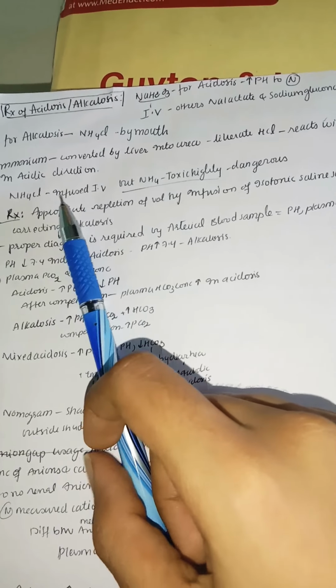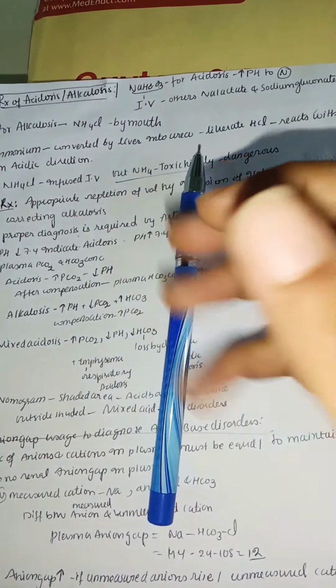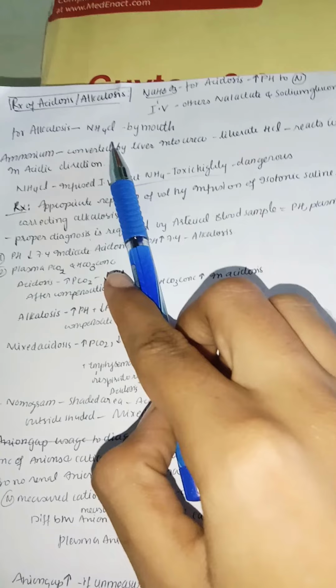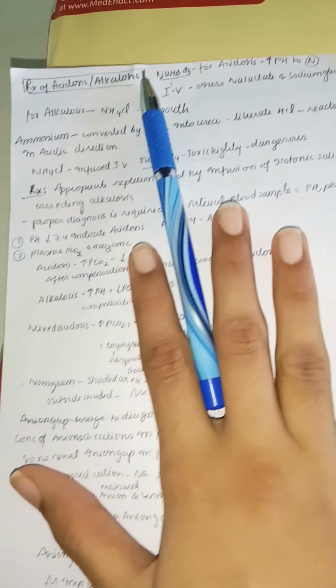So you can see here, by giving this ammonium, it is converted into urea in the liver. Later it liberates the HCl. Because of this, you can see how giving ammonium chloride leads to acidosis. So because of this, it will correct the alkalosis in the body.